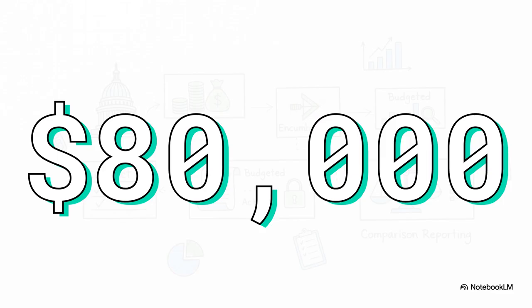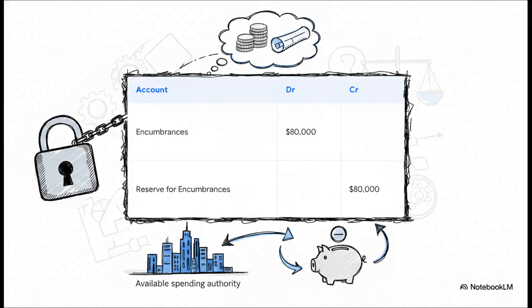Boom! We have now moved from the budget stage directly into the commitment stage. The goods haven't arrived yet, and no invoice has been received. The city has simply committed a portion of its authorized appropriations, but legally, they don't owe a single dime yet. To accurately reflect this commitment, we've got to record an encumbrance. The journal entry here is a debit to encumbrances for $80,000 and a credit to budgetary fund balance-reserve for encumbrances for that same $80,000.